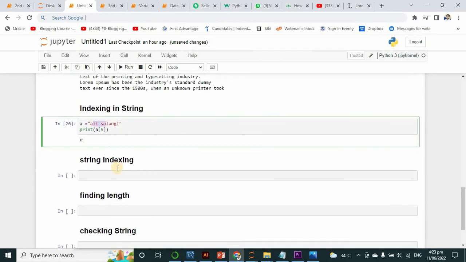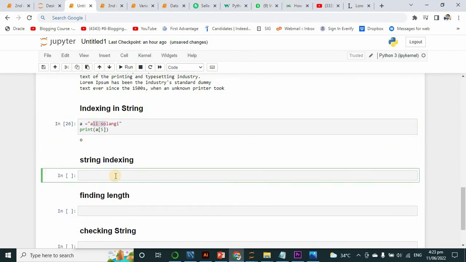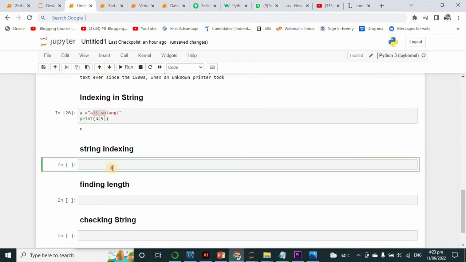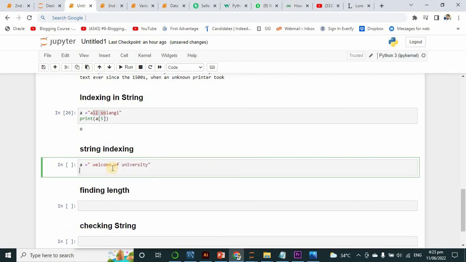Now I want to check the indexing another way. It is the same way if you want to check anything else in a string, just like here. Welcome, this is another example: welcome to university. Check which letter is at what index number.